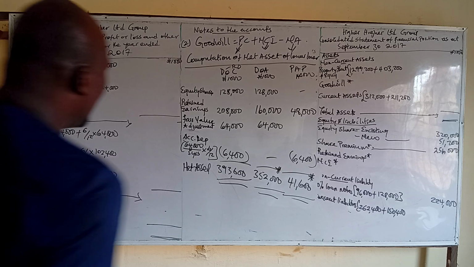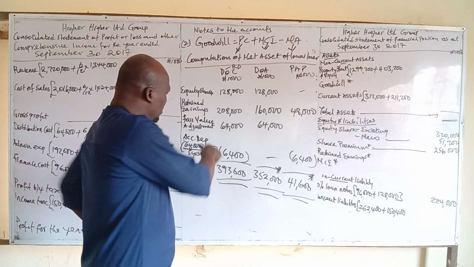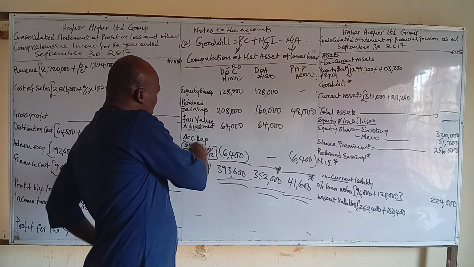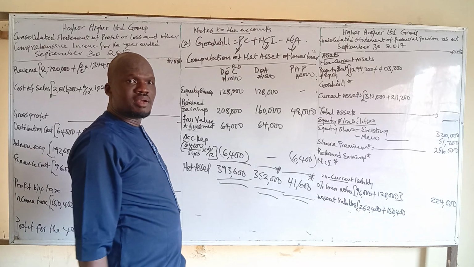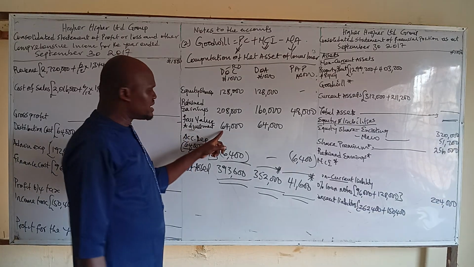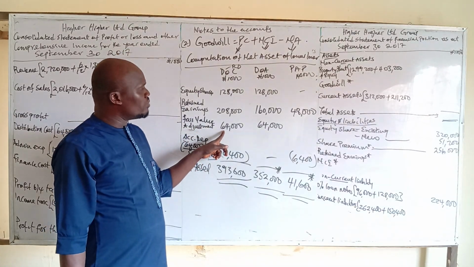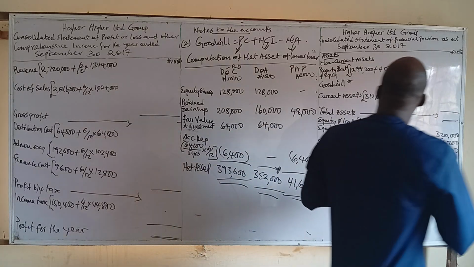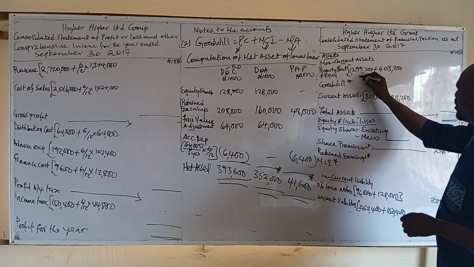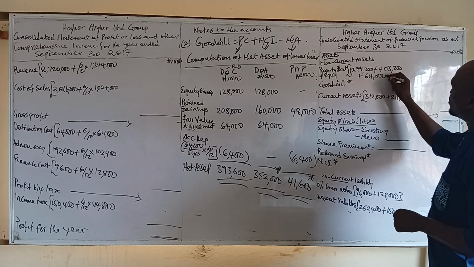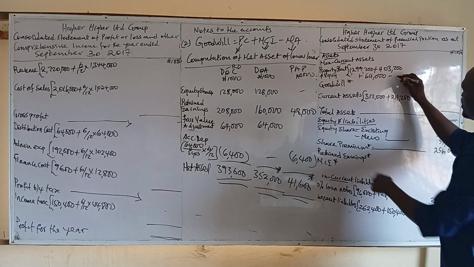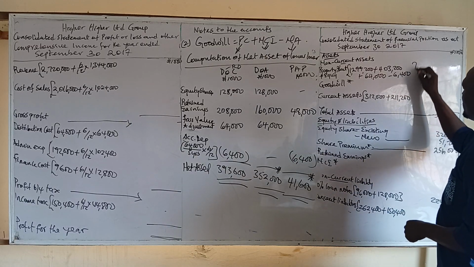All right. Now let's treat this. How does this fair value adjustment affect the SFP? This 64,000, or 64 million, will be added to PPE. So we say plus 64 minus depreciation 6,400. We are done with that.